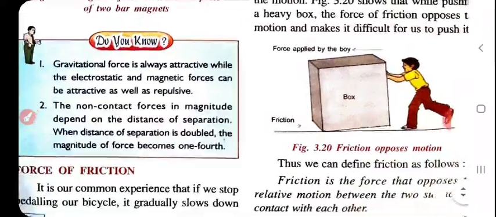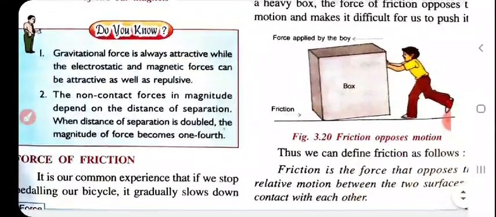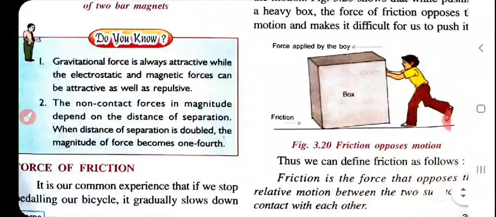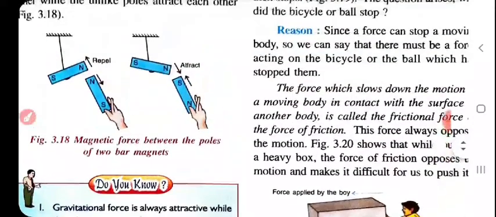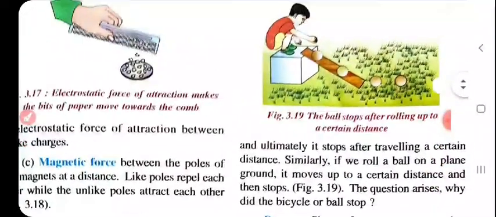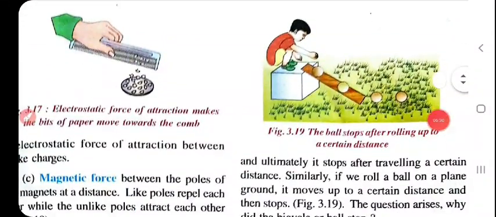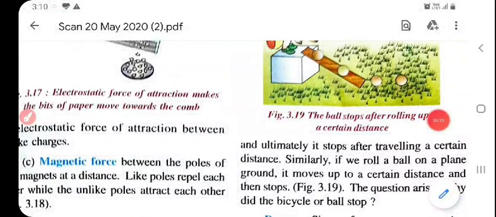Now the next topic, the force of friction. It is our common experience that if we want to stop our bicycle, we apply the brake. It gradually slows down because we are applying the brake, and ultimately it stops after traveling a certain distance. Similarly, if we roll a ball on plain ground, it moves a certain distance. After some time, it stops because of friction.